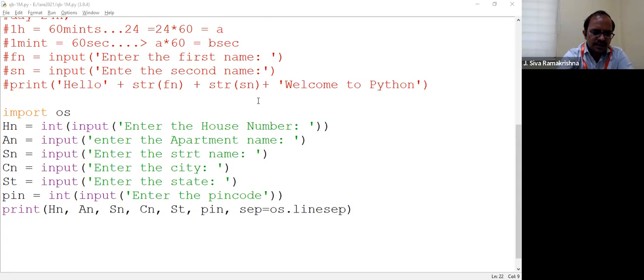Oh, let me run this correctly. So now house number, we will do it correctly. Apartment name, street name, city, state, pin code.